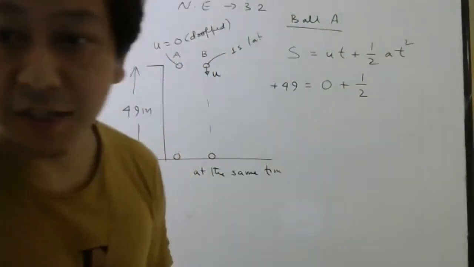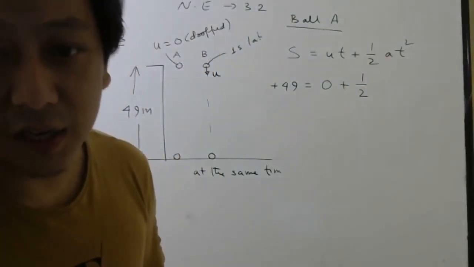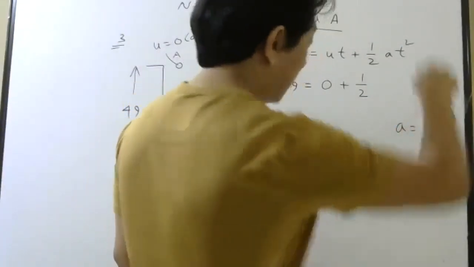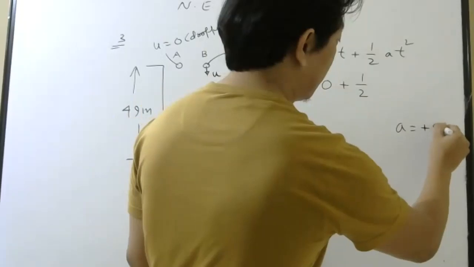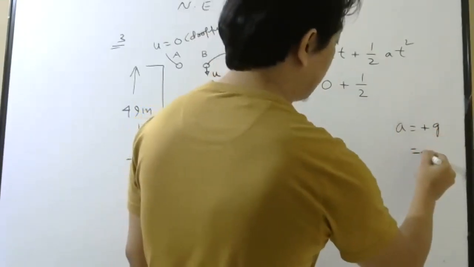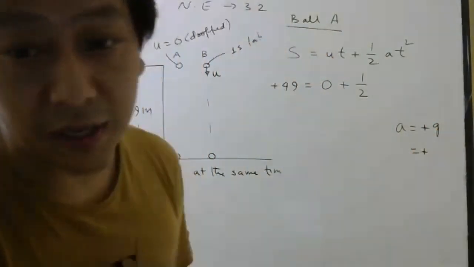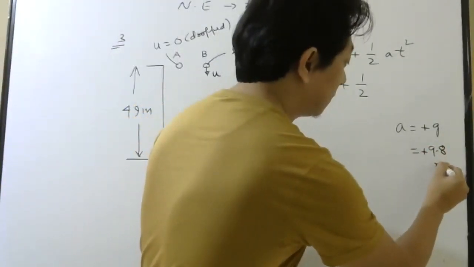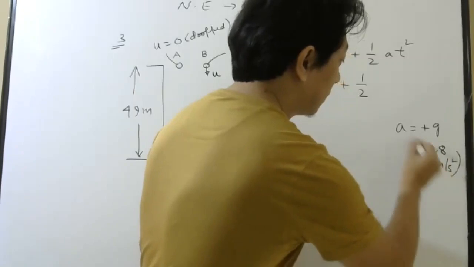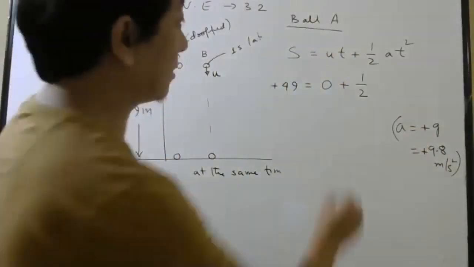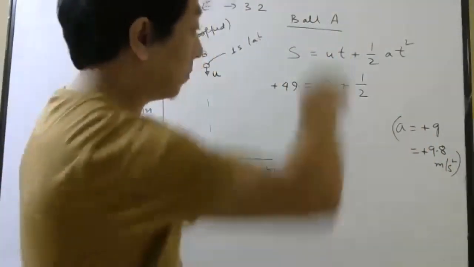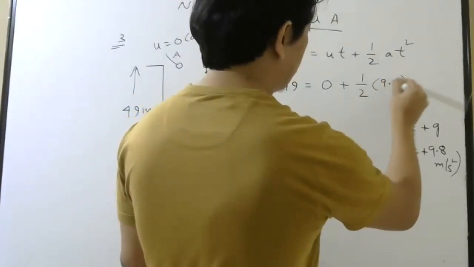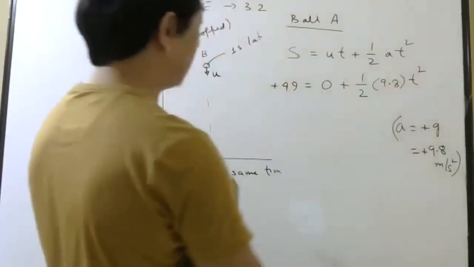Under what acceleration are they falling? They are falling under acceleration due to gravity. So acceleration will be downwards, plus g. And students, if they don't tell you the value of g, you have to write the exact value. So the exact value of acceleration is plus 9.8, into t square. Just simplify this.